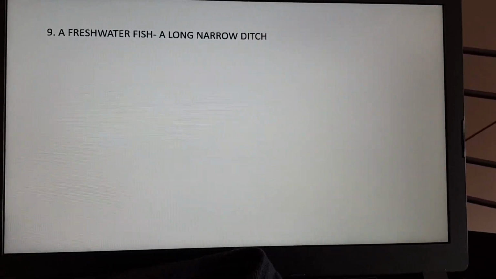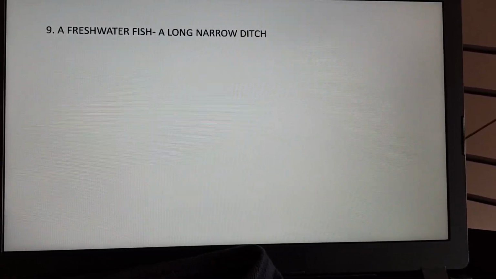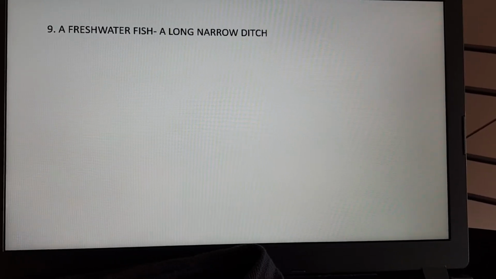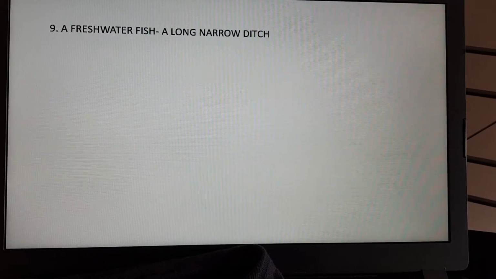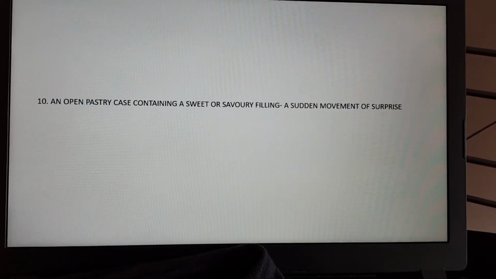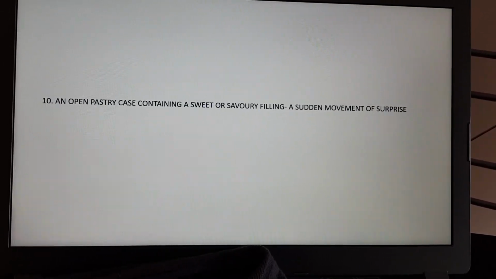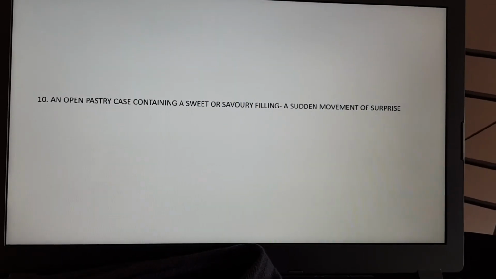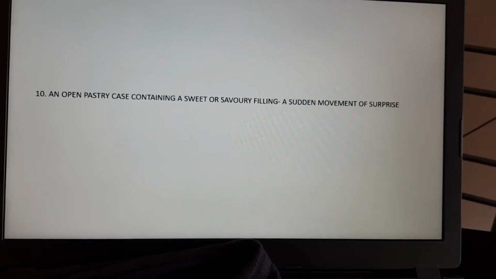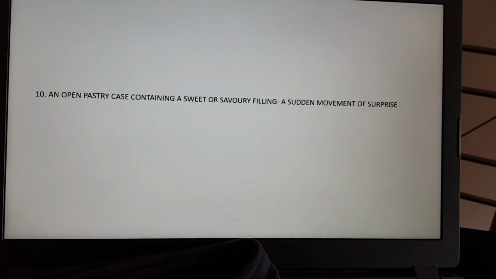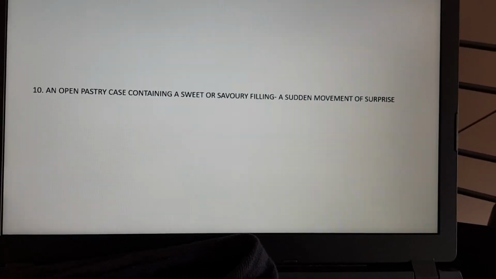9. A freshwater fish. Add one letter to that to get a long, narrow ditch. 10. An open pastry case containing a sweet or savoury filling. By adding one letter, you turn that into a sudden movement of surprise or alarm.